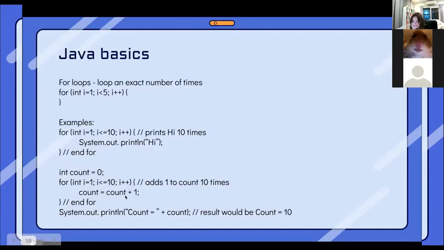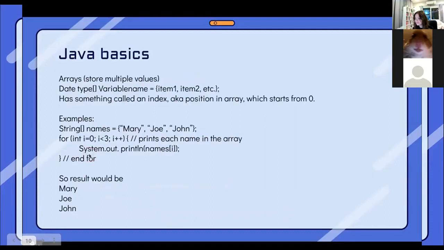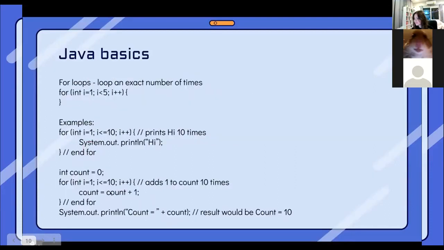So every time this loops, count will be increased by 1. At the end of this code, it prints "count equals" plus count. Here we're just referring to the variable count. So the result would be count equals 10.